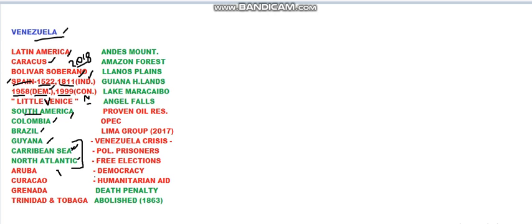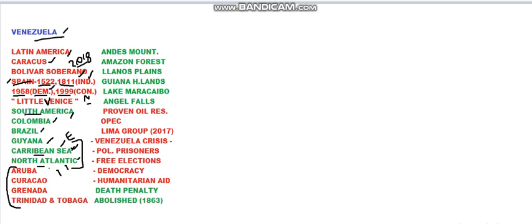We shall see how. On the north side, the Caribbean Sea is on the eastern side. On the western side it is the North Atlantic Ocean that is present. And as it has coastlines with these 2 important water bodies, one ocean and a sea, Venezuela has maritime borders with some islands also.